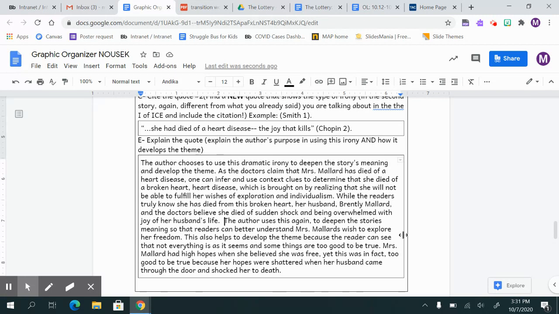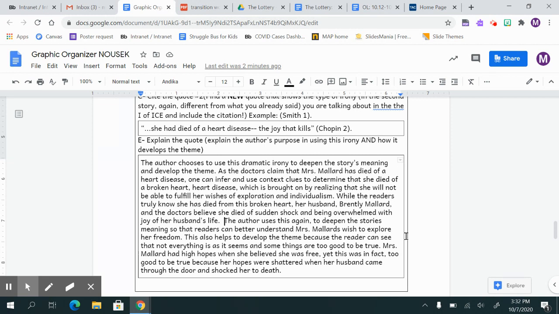Then we go ahead and say the author uses this again to deepen the story's meaning, going back to the purpose, so that the readers can better understand Mrs. Mallard's wish to explore her freedom. This also helps to develop the theme because the reader can see that not everything is as it seems, and some things are too good to be true. Mrs. Mallard had high hopes when she believed that she was free, yet this was in fact too good to be true because her hopes were shattered when her husband came through the door and shocked her to death.